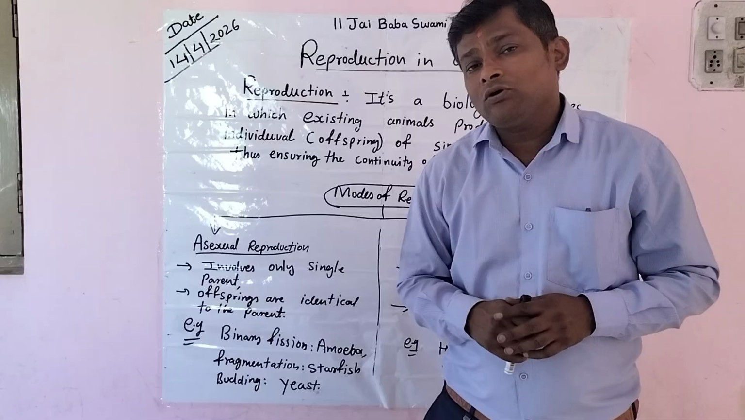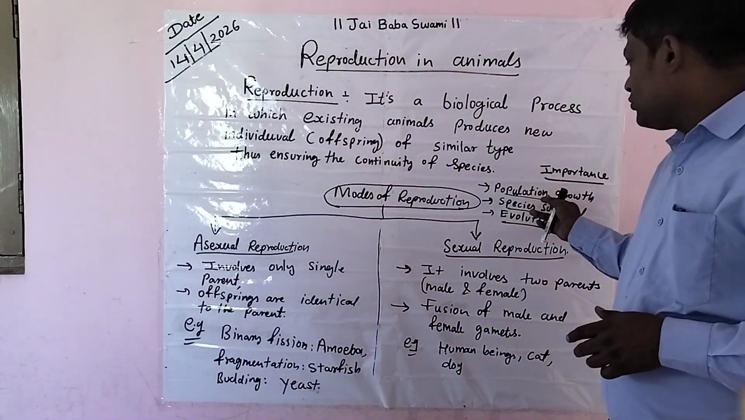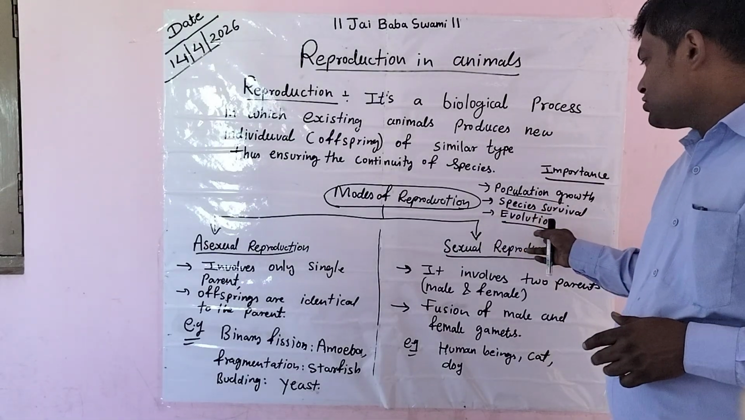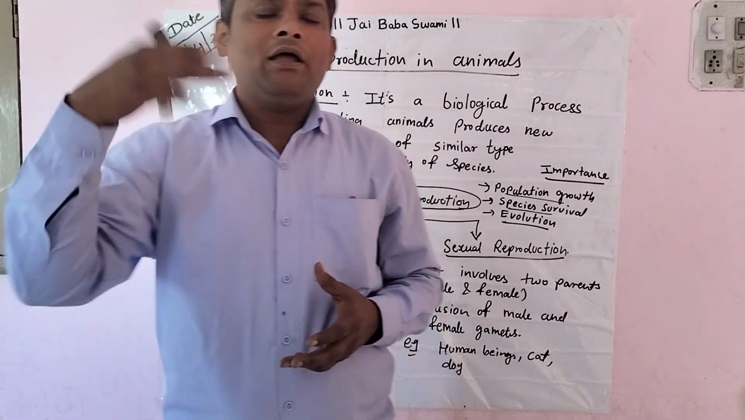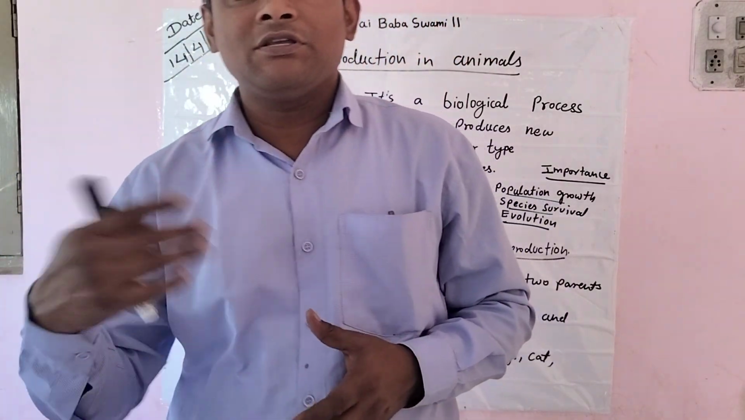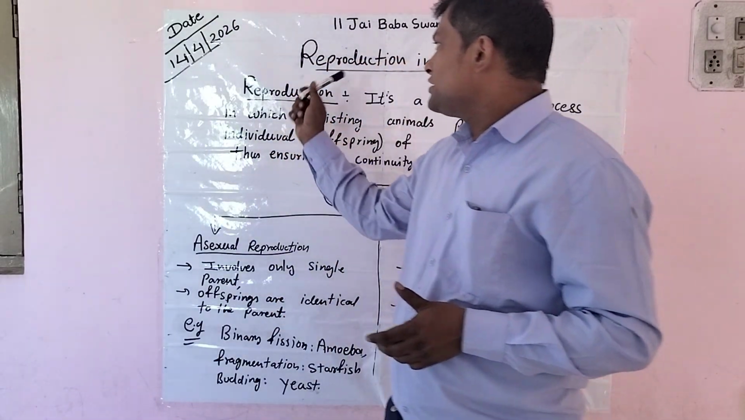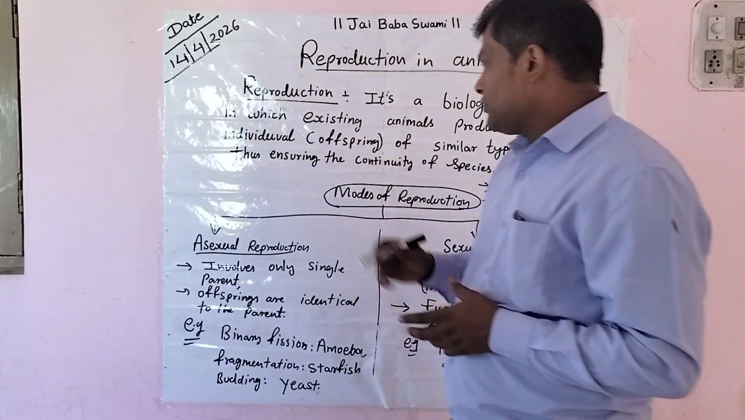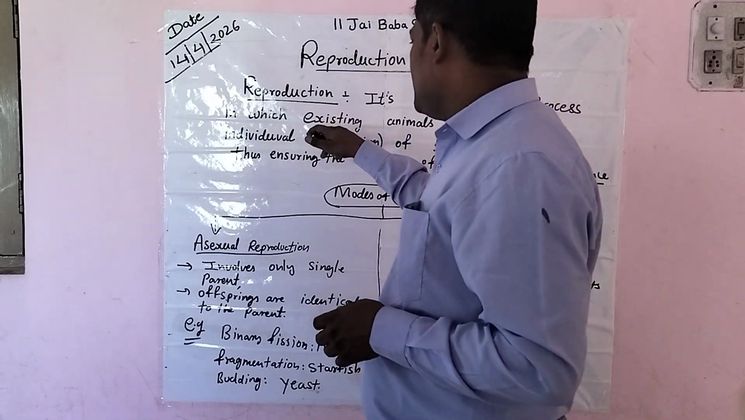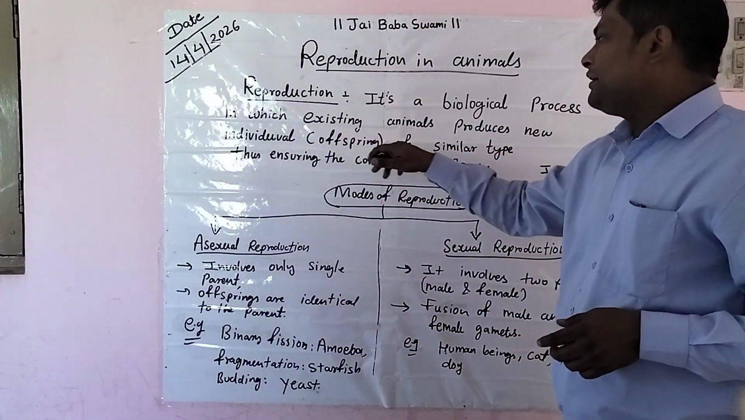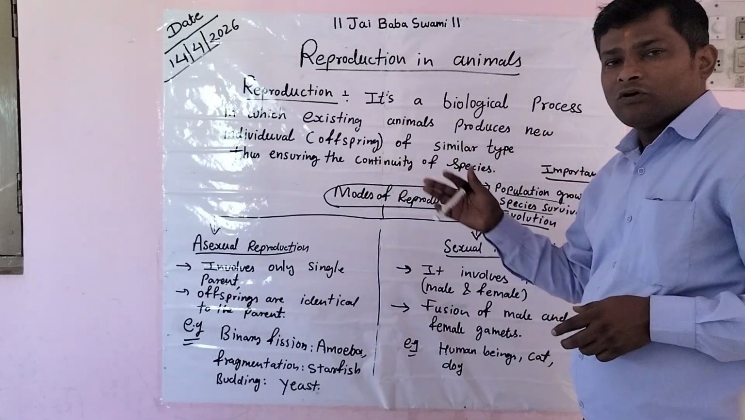Why can we say this? Because due to reproduction, population growth, species survival, and evolution all become possible. So if they want to sustain their life and these species are to sustain in the near future, they have to keep up this continuous process called reproduction. What do we mean by the term reproduction? It's a biological process in which existing animals produce a new individual or offspring of a similar type, thus ensuring the continuity of the species.